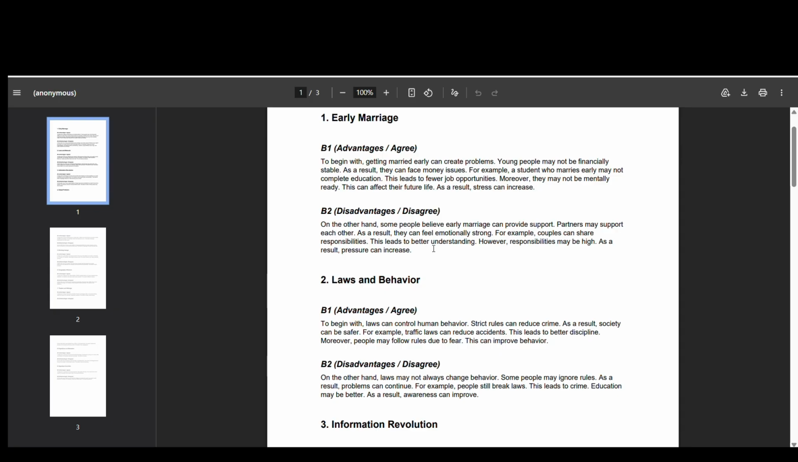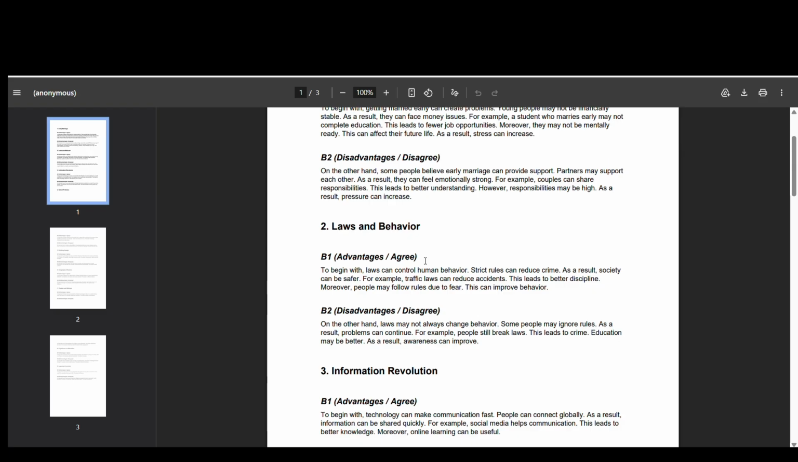And you just need to remember your intro and conclusion, that will be the same as I already provided you in the first video. So this is law and behavior, like law can change people's behavior, something like that. To begin with, laws can control human behavior, of course, like we have traffic laws in Australia. There are so many laws, and of course there are so many people who want to do some wrong, dodgy things, but they have to control themselves because of these rules. They know they have to face many consequences. So laws can control human behavior.